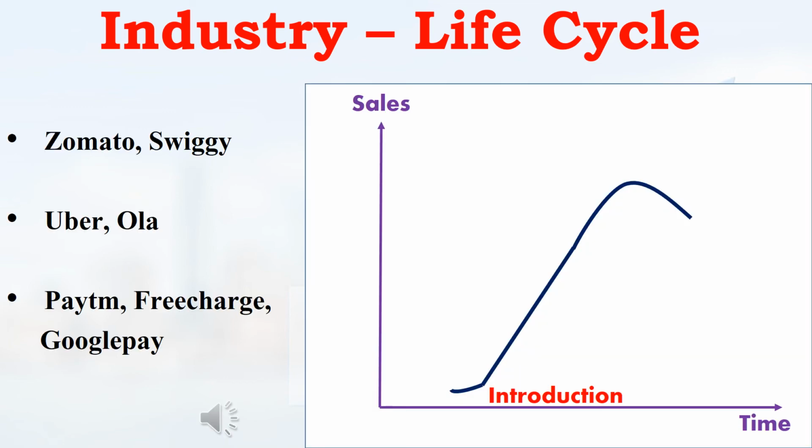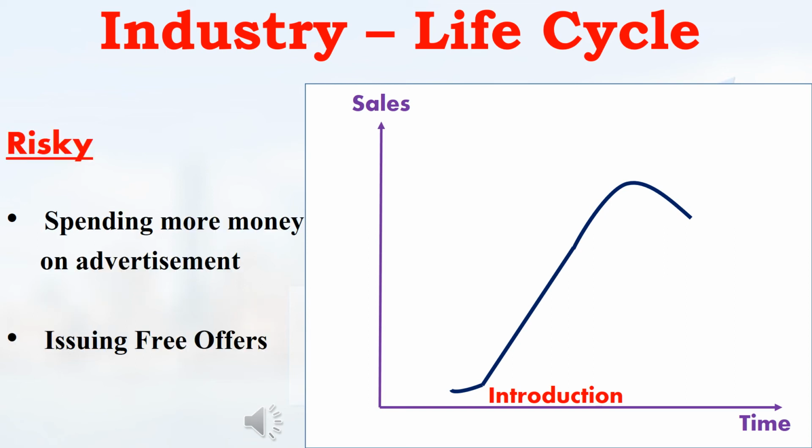Recently in India, many startup businesses have come. Like for food delivery, Zomato, Swiggy, for transport, Uber, Ola, for payment apps, Paytm, Google Pay, Freecharge. Like this, many startup businesses have come. These industries are now in the initial stage. Startup businesses always have more risk, because while starting any business, they have to spend more money on ads and they have to give many free offers. In addition to that, there will be many competitors also.